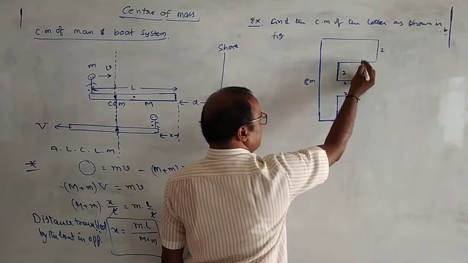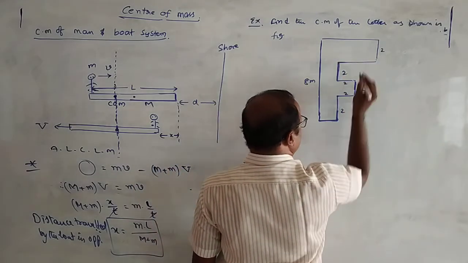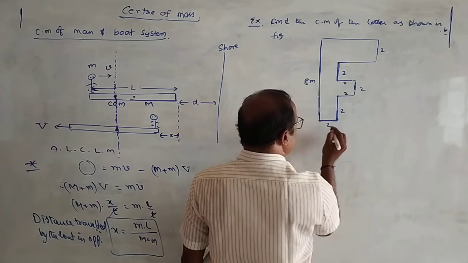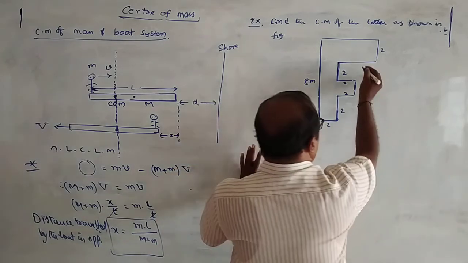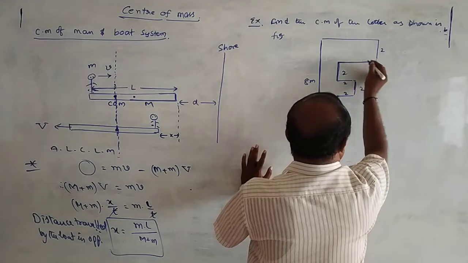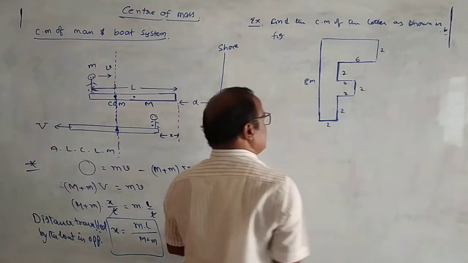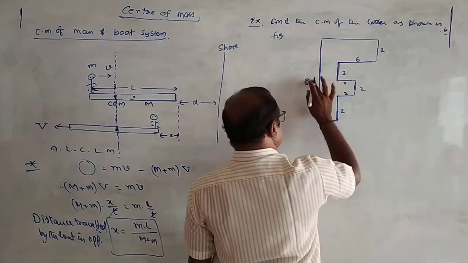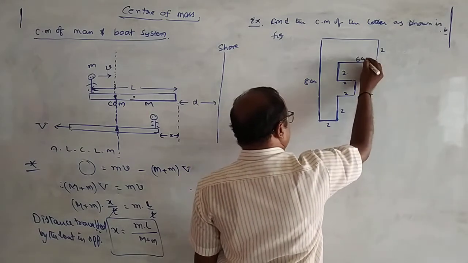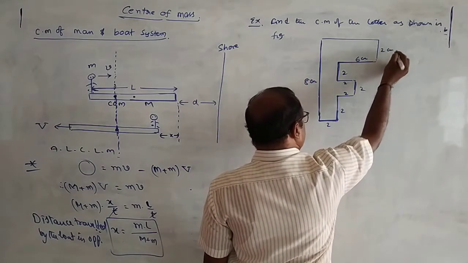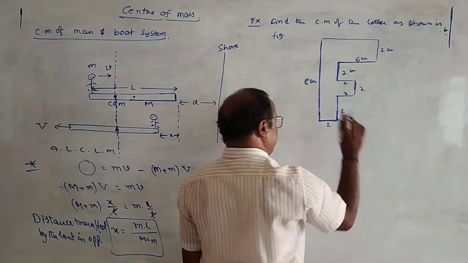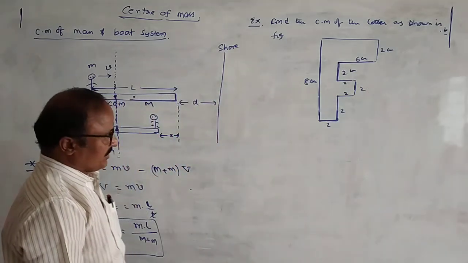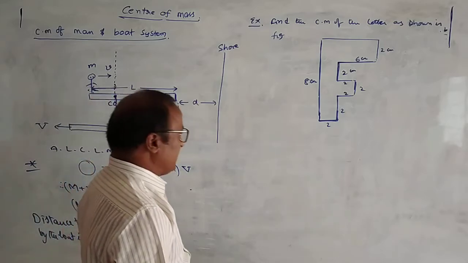It is also 2 meters, and this is 6 meters. Take them as centimeters: 8 centimeters, 6 centimeters, 2 centimeters, all are centimeters. Find the distance of the center of mass of the letter F.